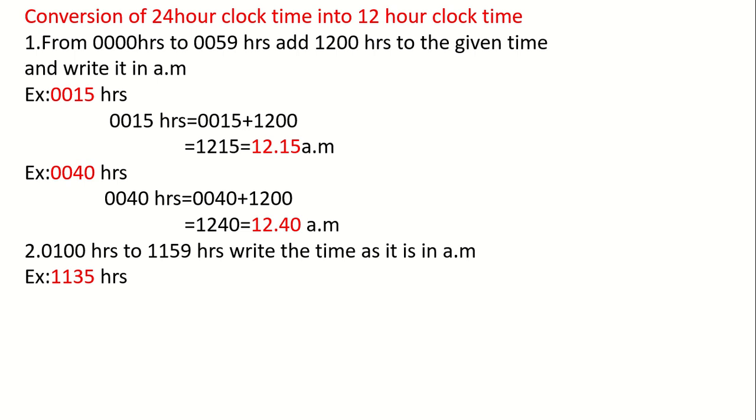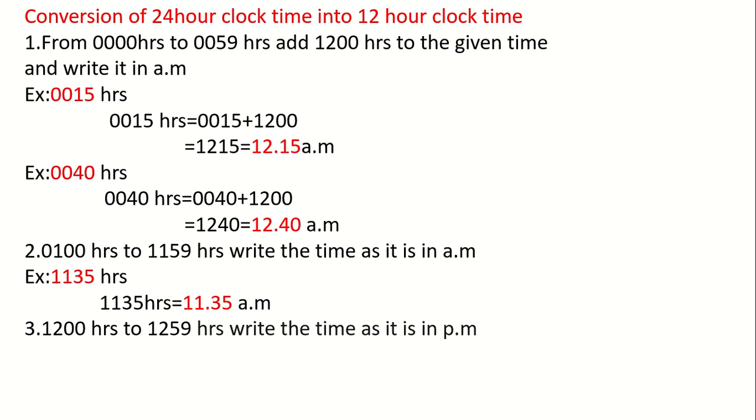For example, 1135 hours, how to convert into 12-hour clock time? We have to write the time as it is, 1135, but you have to mention am, that is 11:35 am. Thirdly, from 1200 hours to 1259 hours, how to get time in 12-hour clock time? We will write the time as it is, but we have to express it in PM. For example, 1215 hours, how to write in 12-hour clock time? We will write the time as it is, 12:15, but you have to mention PM, 12:15 PM.